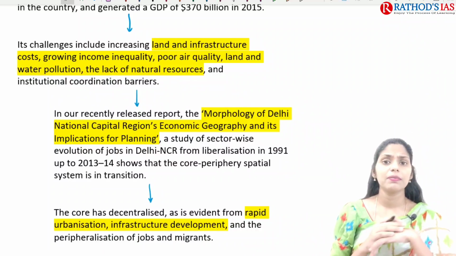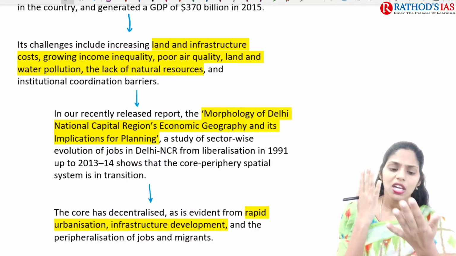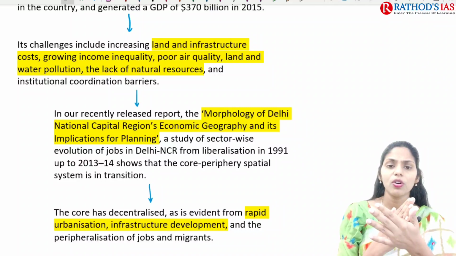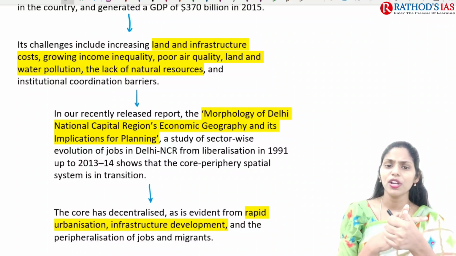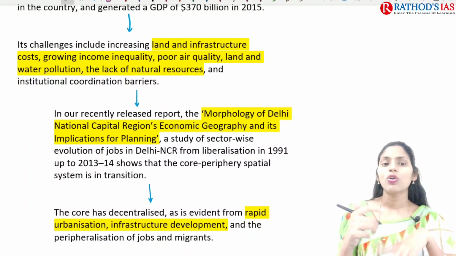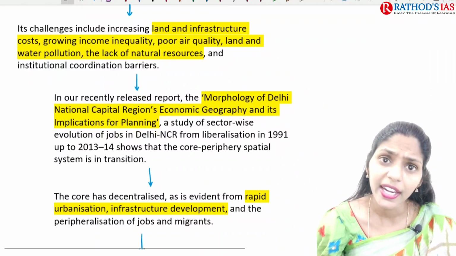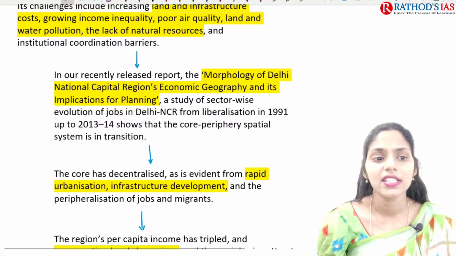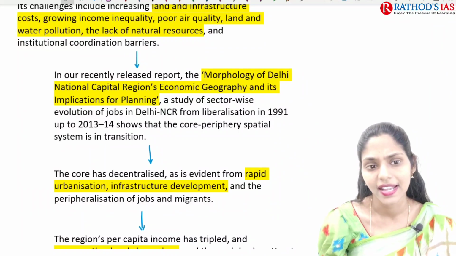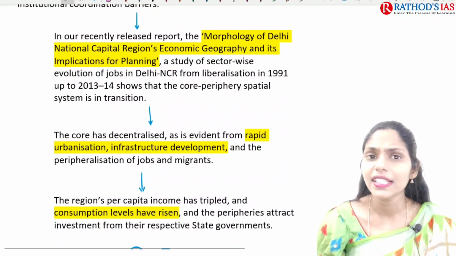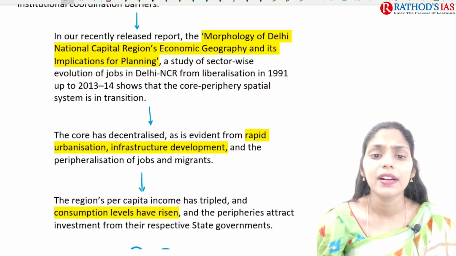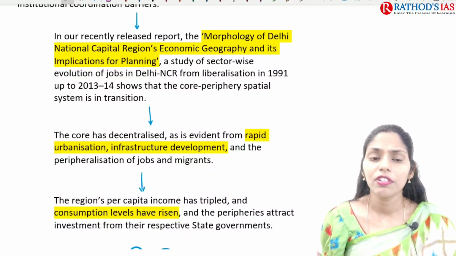That is, Delhi is mainly facing some challenges, like challenges regarding land, infrastructure cost, growing income inequality, poor air quality because of pollution, and also land and water pollution. And even there is a problem called lack of resources, and there are institutional coordination barriers as well. So in one recently released report, Morphology of Delhi National Capital Region's Economic Geography and its Implication for Family Planning here.